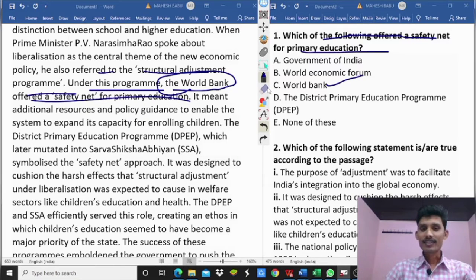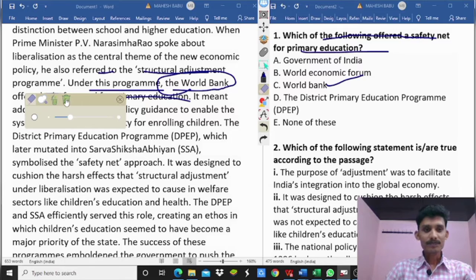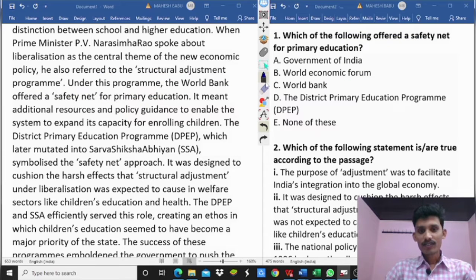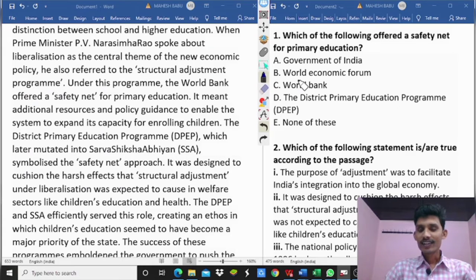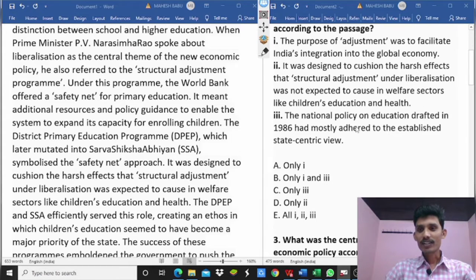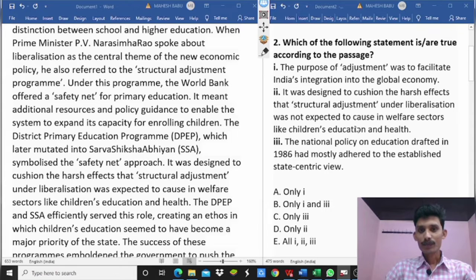Then, the second question. So the second method is easy. We can follow the second method. First, read and understand the given question, then answer the given question. Next, the second question: which of the following statements is or are true according to the passage?